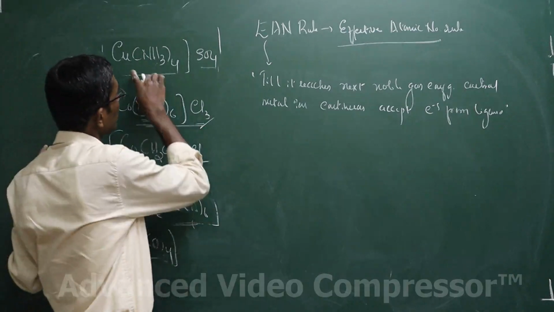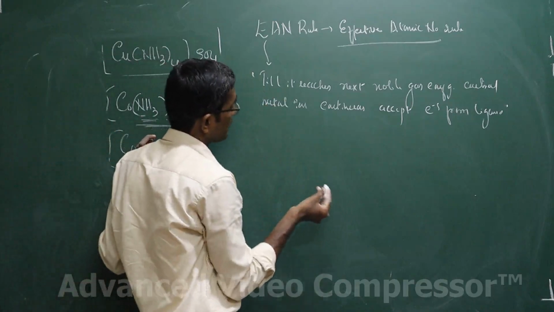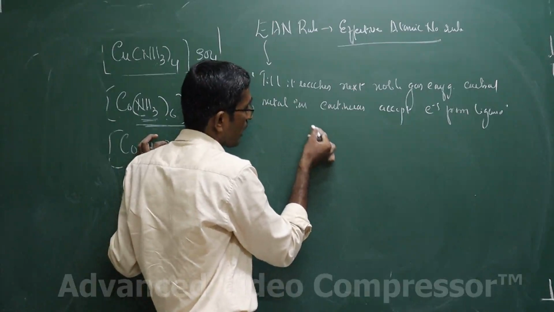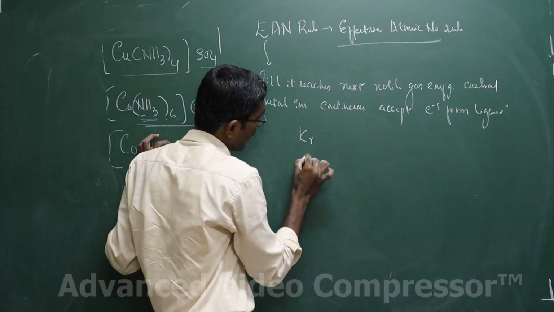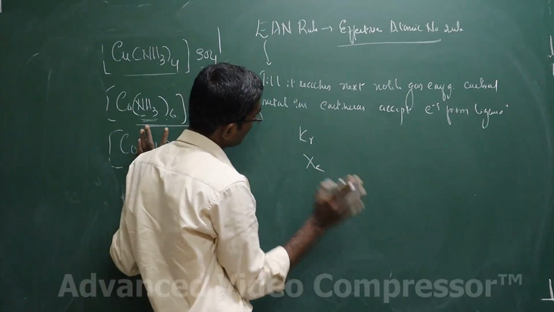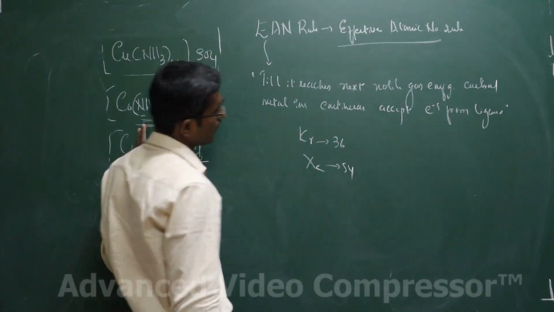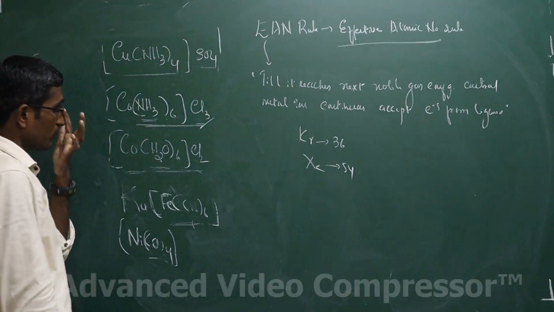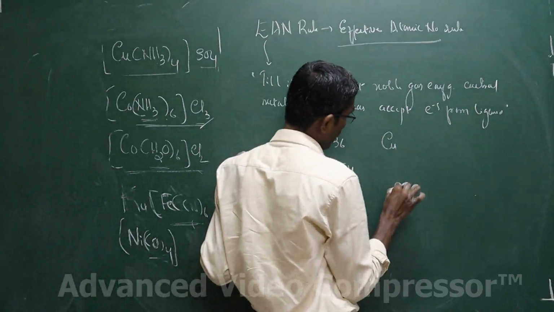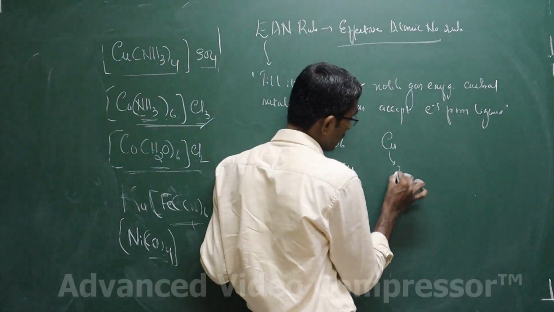The next noble gas for the first group is 36, right? We have the noble gases helium, neon, argon, krypton and xenon, right? Krypton is 36 and xenon is 54. So for a first group central metal ion, take for example copper. Very simple. What is the atomic number of copper? Copper has the atomic number 29.